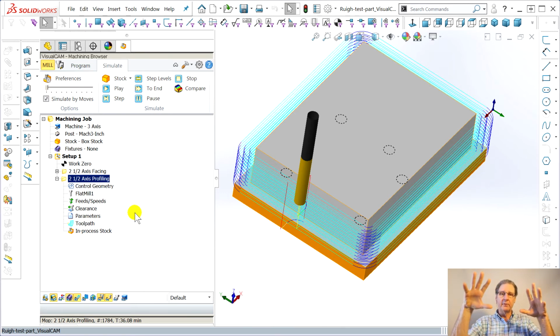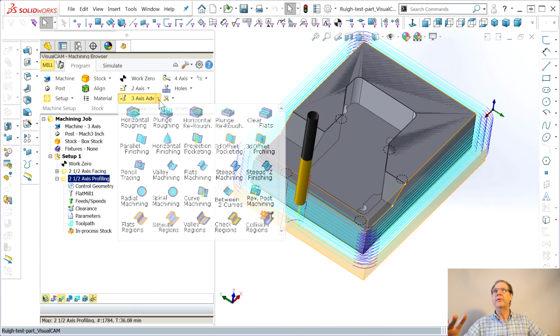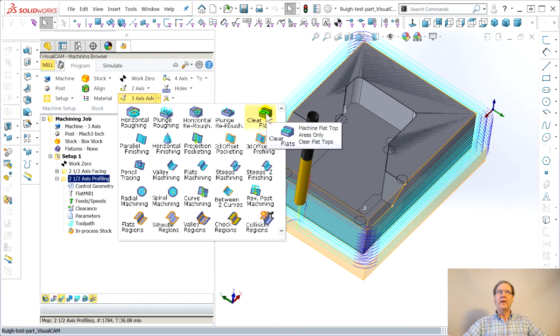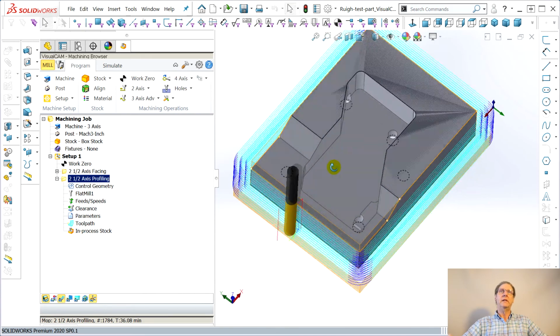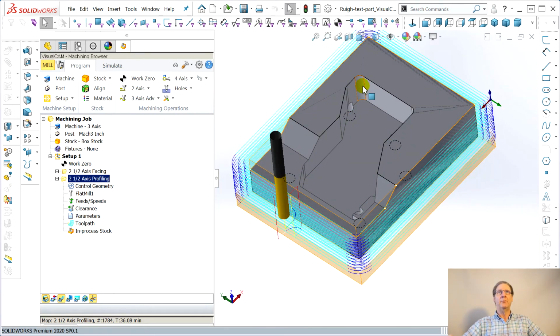There's other choices in the 3 advanced clear flats. I use that function to clear this flat. So there's some real appeal. The pockets, I still have problems getting mathematical accuracy. I think I've set it to say, no, I want to see green everywhere in here. I couldn't get it to happen. We'll go through that next time.